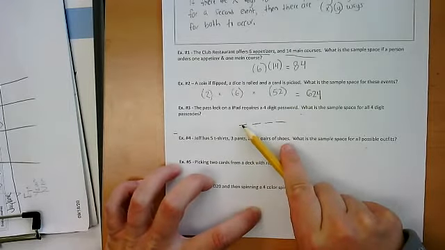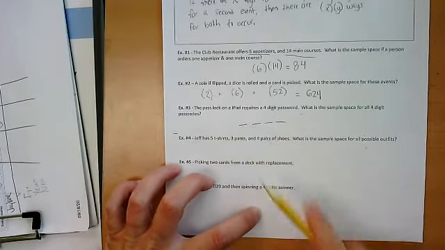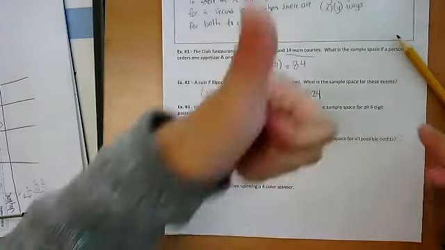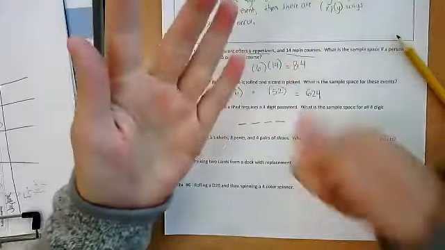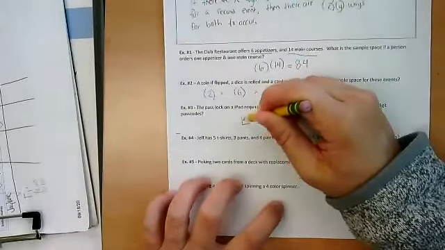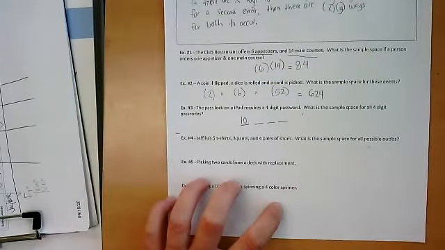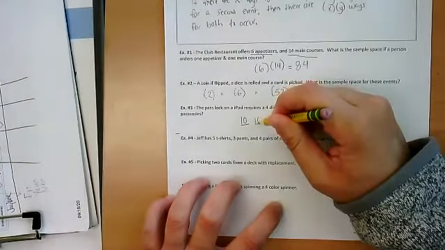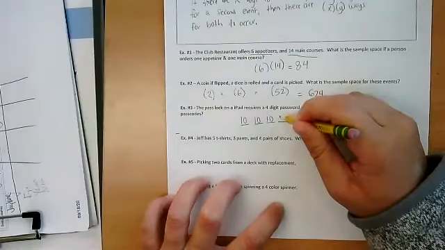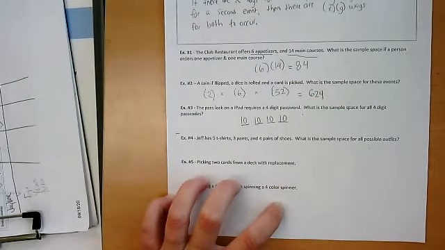So I would have 0 through 9, right? You can't actually have the number 10 in one of those spots there. So 0 through 9 is 10 possible combinations, right? 0, 1, 2, 3, 4, 5, 6, 7, 8, 9. So that means I can have 10 possible options for my first number in my passcode. I can have 10 possible options for the second number, 10 possible options for the third number, and 10 possible options for the fourth number in my passcode.